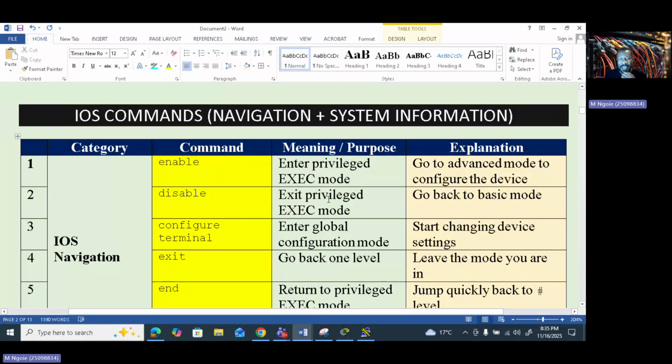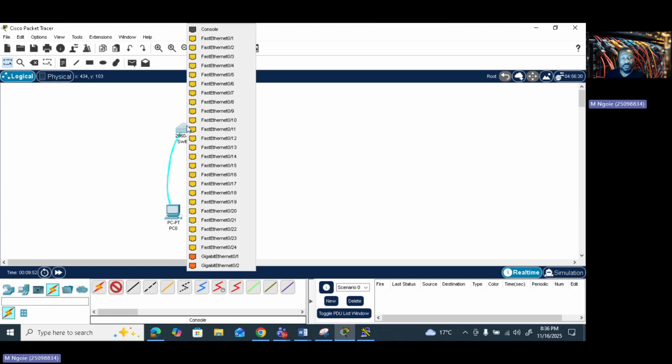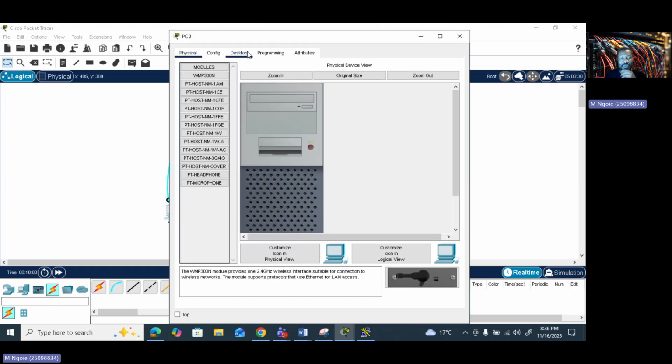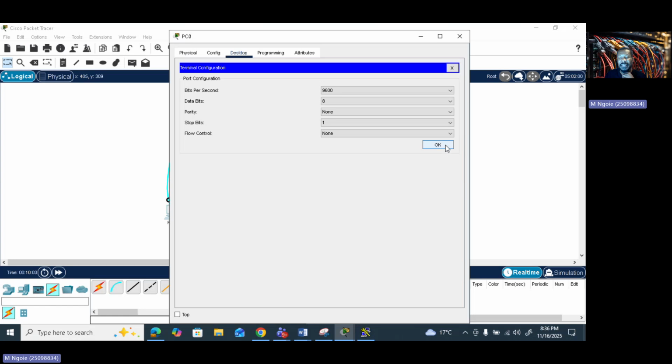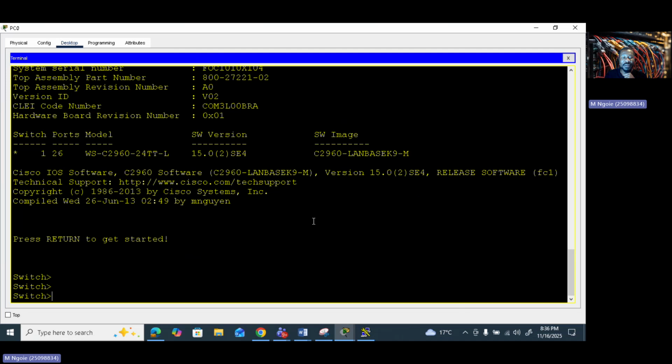Yes, yeah. So what we're gonna do, we just go to the simulator. You click on network devices, or maybe you click on switches. Let's pick up one switch here. And I'm gonna pick up one computer, and I'm gonna pick up a console cable. You just plug, you click there, and you go to your switch. You plug to the console port, all right? So what you're gonna do, you click on your computer, you go to desktop, you go to terminal, you go to OK, and you press enter, right? So this is where we are.